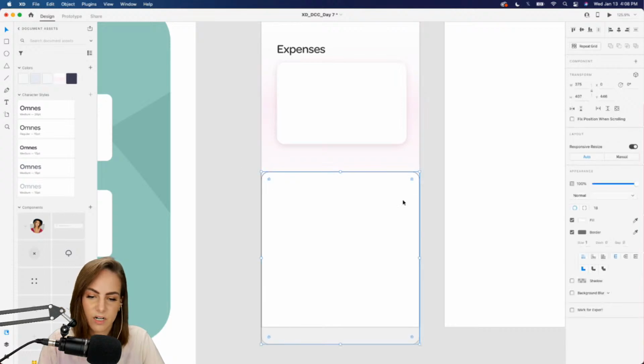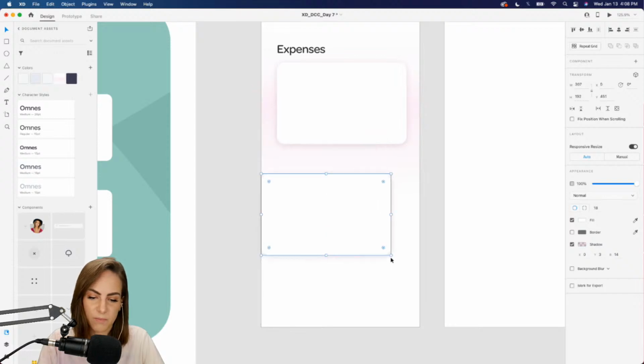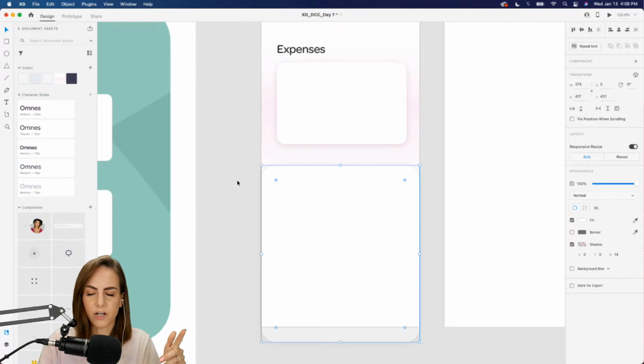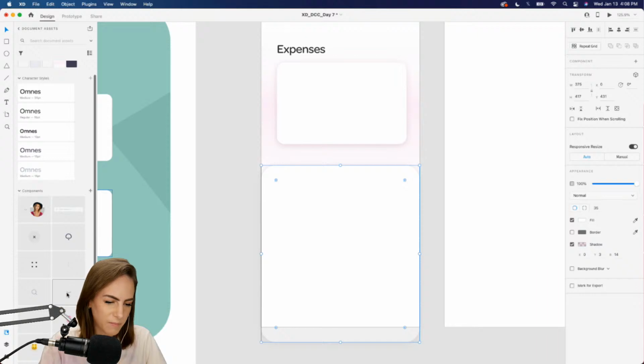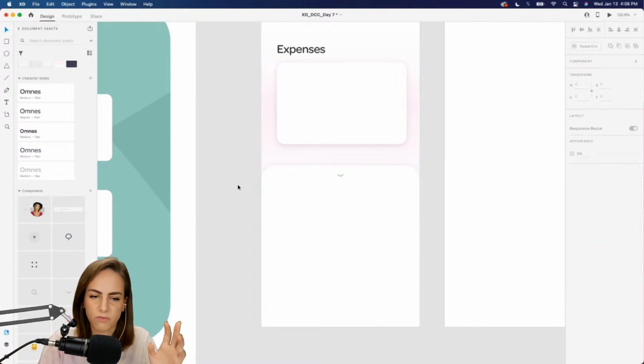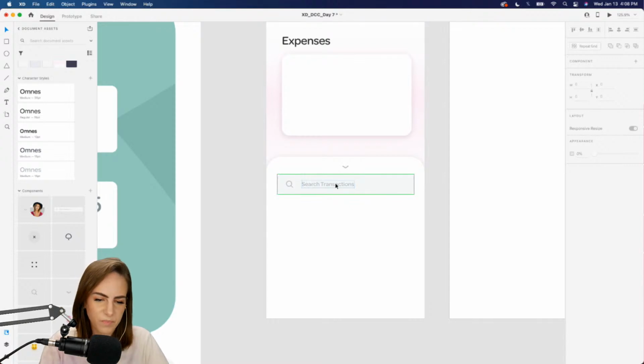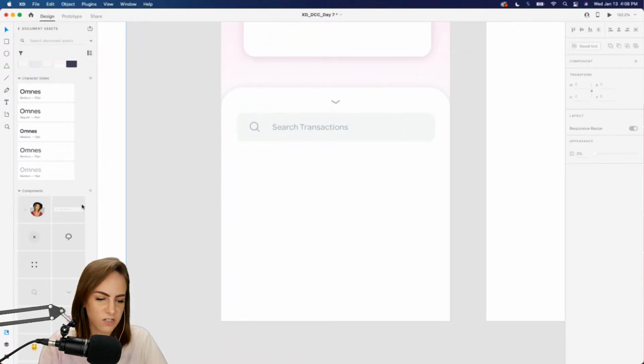All right, down here, just so we can keep the same drop shadow, I'm going to copy and paste that one and drag it down here, so it's exactly the same style. This will be an area that we can drag up and down, and if you wanted to animate this part as well, you could. I'm going to add an arrow that indicates you can scroll this part down to see other things, and then maybe a search bar. I've already got this created, so we'll add that there, Search transactions. Below that we can add all of our transactions.